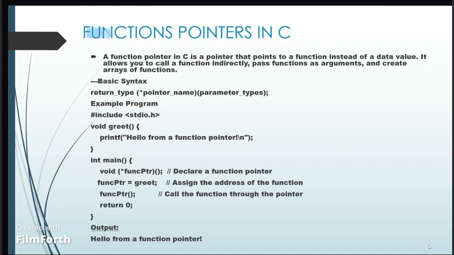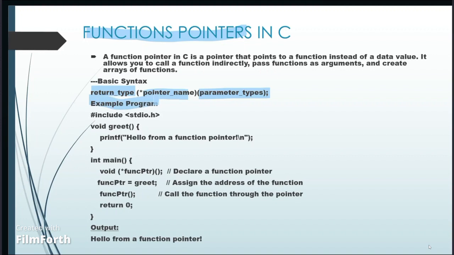What is a function pointer? A function pointer in C is a pointer that points to a function instead of a data value. It allows you to call the function indirectly, pass the function as an argument, and create arrays of functions. The basic syntax is a return type, the pointer name, and the parameter types.